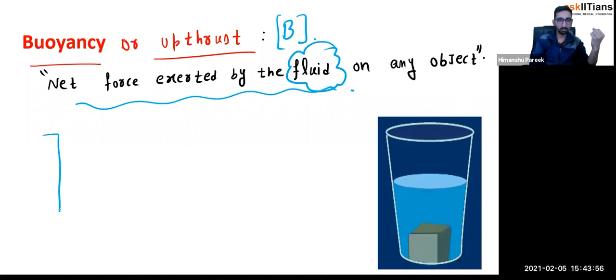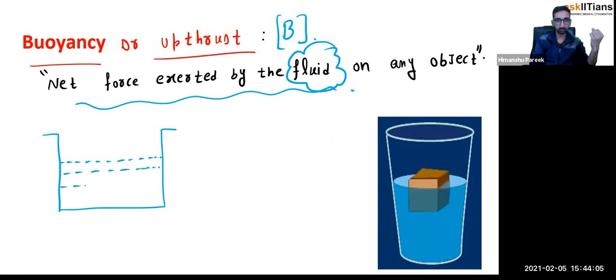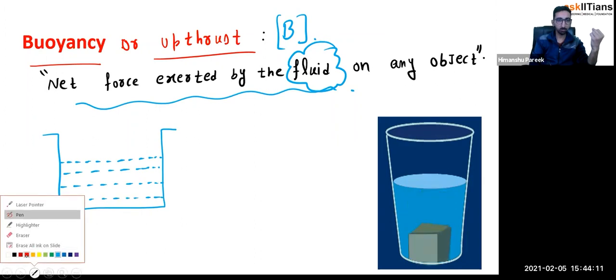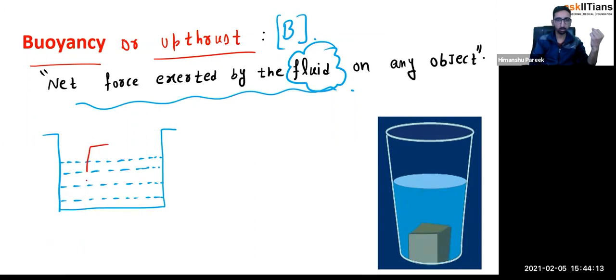Let me take one container, and in this container, I'm going to place a block. Let's assume that this block is floating.